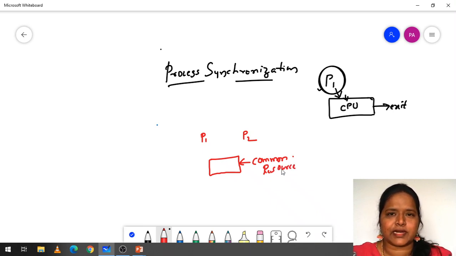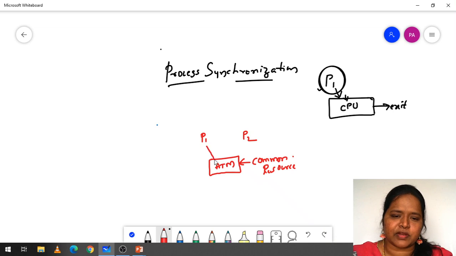Suppose, for example, you are going to use an ATM. This is an ATM machine, for example. First process P1 will come, do its complete task and then exit out of this ATM machine. This is the first turn, like first come first serve.